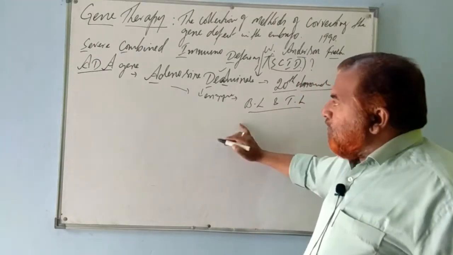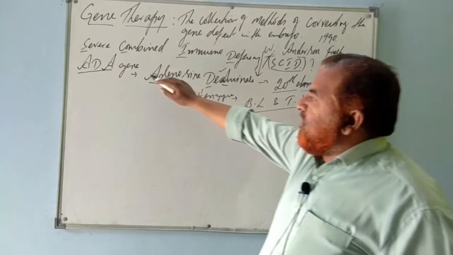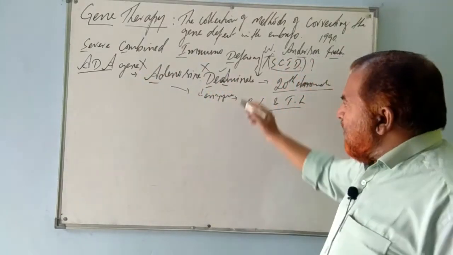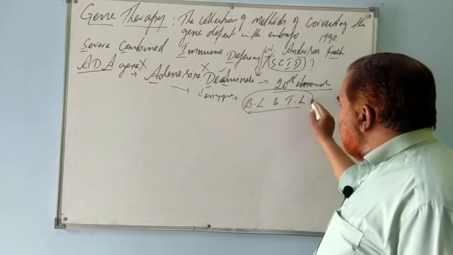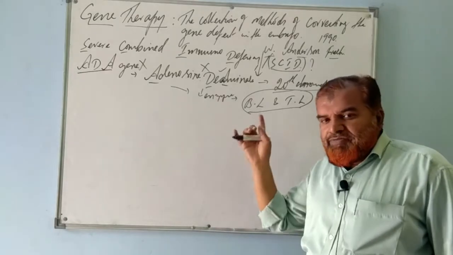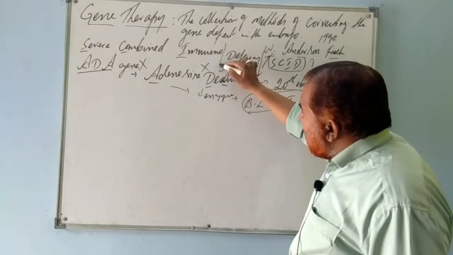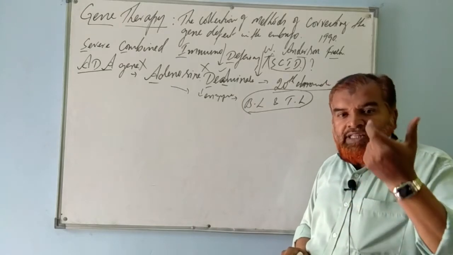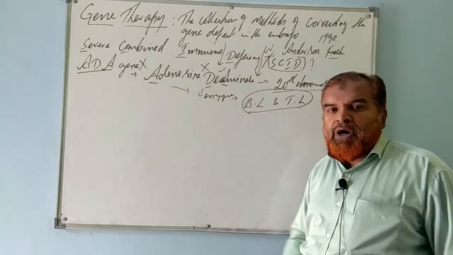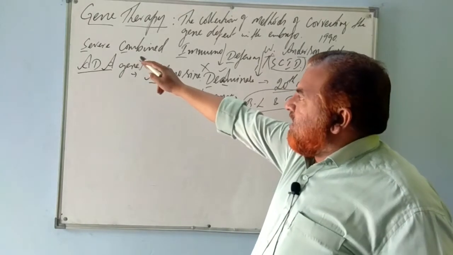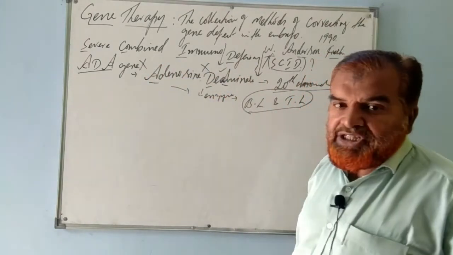When this gene is absent, this enzyme is not produced, and these lymphocytes are not functional. Because of this, there is decreased immunity, a reduced immune response. Such a disorder, such a syndrome, is known as severe combined immunodeficiency syndrome.